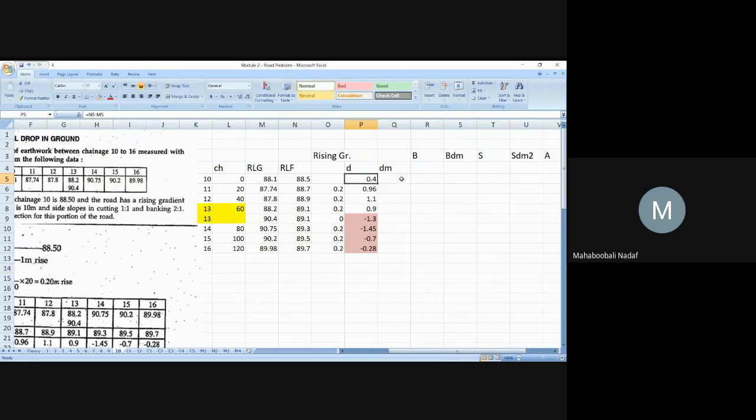Okay. Next is as usual mean depth. This is not dm, it is d subscript m. Okay? Subscript means it has to be written below, it doesn't come like that in Excel. dm, mean depth. So this plus this divided by 2. Bracket open, this plus this divided by 2. Okay, everyone.